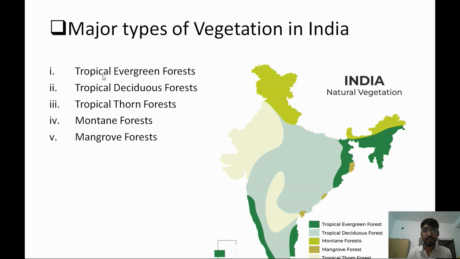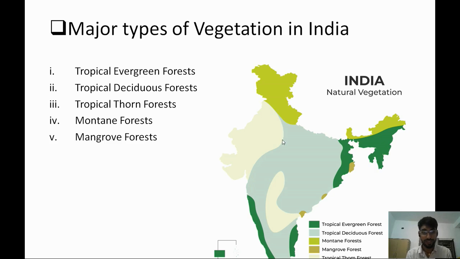Now see the areas. What are the states or regions covered under each type of forest? The first is the tropical evergreen forest. The dark green areas are tropical evergreen forest. That means along the western coast, the Coromandel coast, the Bengal and Assam region, Bihar, and the northeast area. In the northeast area mainly evergreen forests are found. And deciduous forest has the highest land cover in India. The third is the tropical thorn forest.